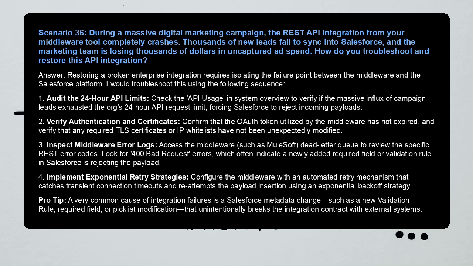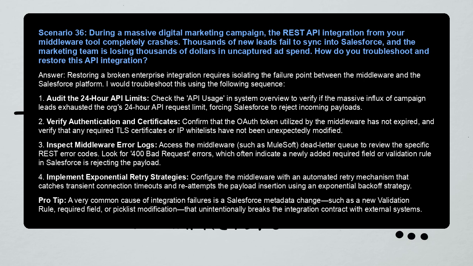Scenario 36. During a massive digital marketing campaign, the REST API integration from your middleware tool completely crashes. Thousands of new leads fail to sync into Salesforce, and the marketing team is losing thousands of dollars in uncaptured ad spend. How do you troubleshoot and restore this API integration? Answer: restoring a broken enterprise integration requires isolating the failure point between the middleware and the Salesforce platform. I would troubleshoot this using the following sequence.